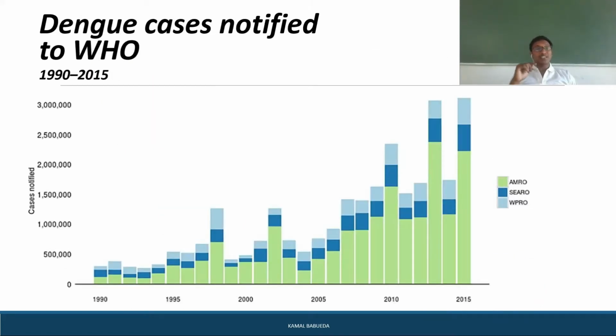These are the dengue cases that were notified from 1990 to 2015. You can see these are all the cases that were notified, and these are all in the southeastern region.